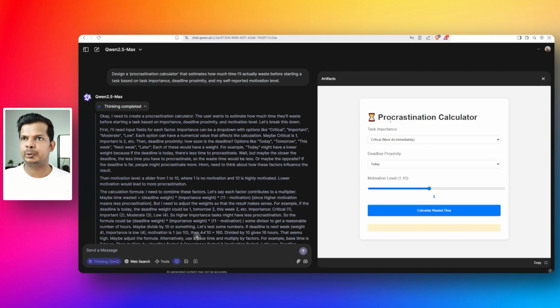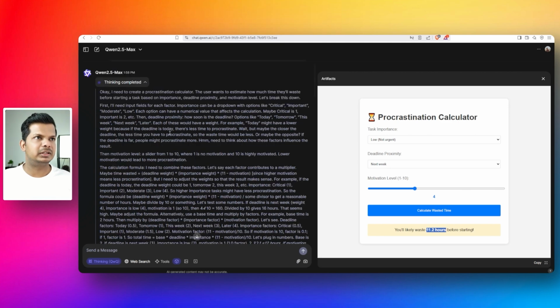So let's see here, we have a procrastination calculator. It has task importance, deadline proximity, motivation level. All right, what is this? I don't know. Anyways, critical, must be done immediate. Okay, let's do one thing with low, not urgent. And let's say it is next week. Motivation level, I'm just going to say 4 and calculate wasted. Oh, that is for the result. All right. You will likely waste 11.2 hours. What is the context for this?